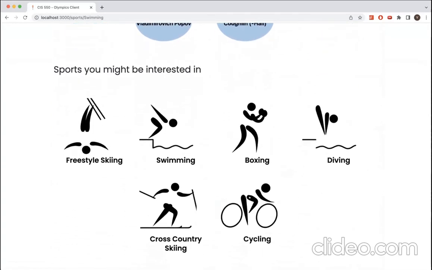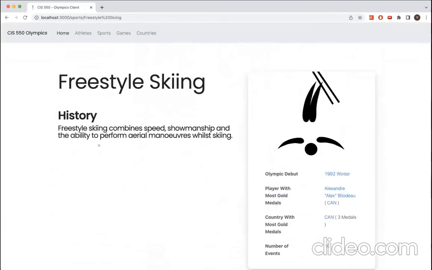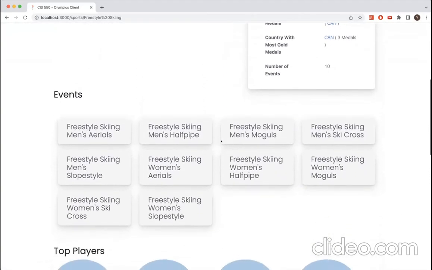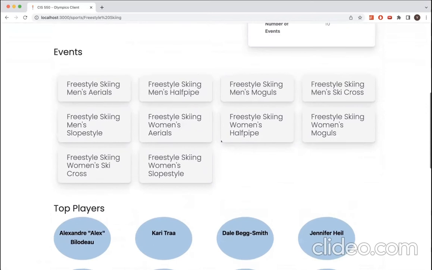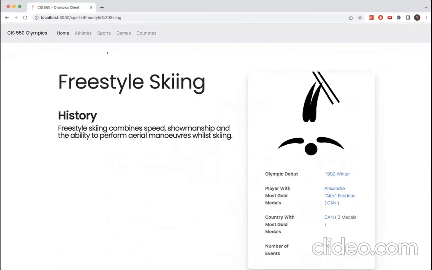This is a randomized list of sports related to one another, each of which is a hyperlink from one to another. So if we go from here to freestyle skiing, you can see they have the Olympic debut and all the same information. The next page that we'd like to showcase is the athletes page.